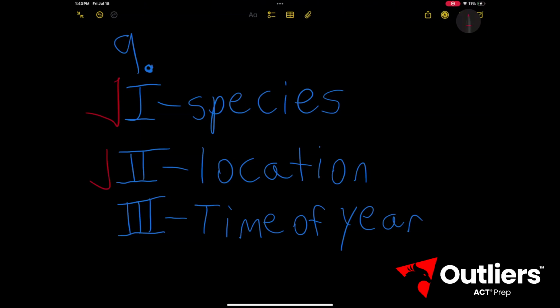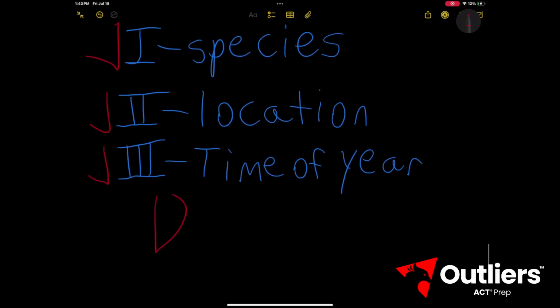Finally, we will need to keep the time of year constant as well because, for instance, the ground may be completely frozen over and the snails would glide over the surface. Or if it was a very wet spring, the snails could get mired in the mud and their distances would be much shorter than the ones recorded in this experiment. So the location, the species, and the time of year need to be held constant, which is why the right answer